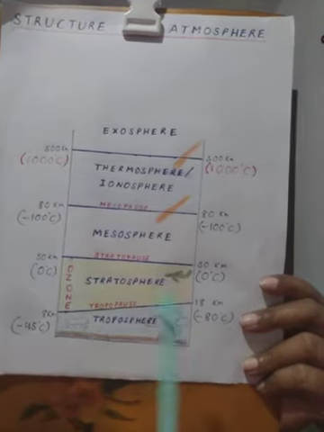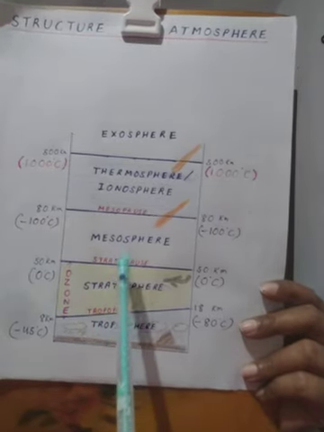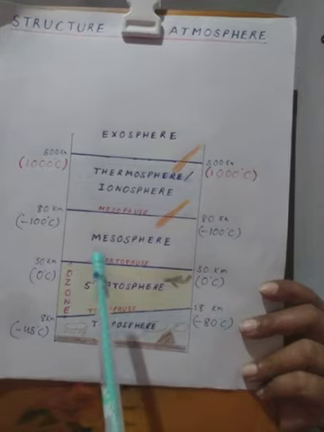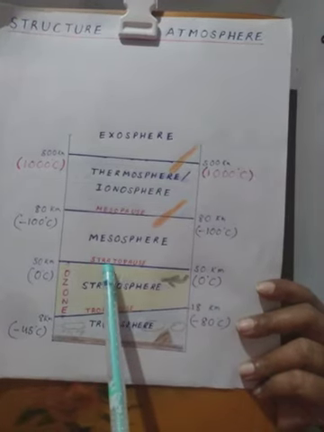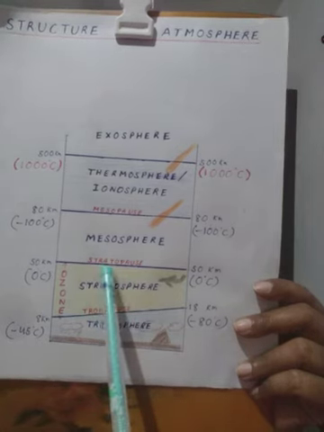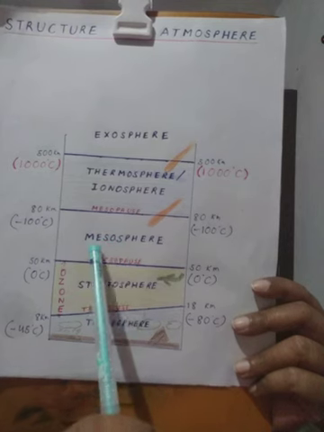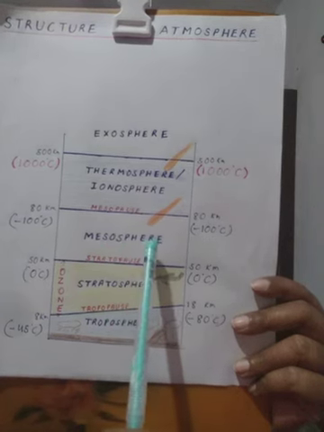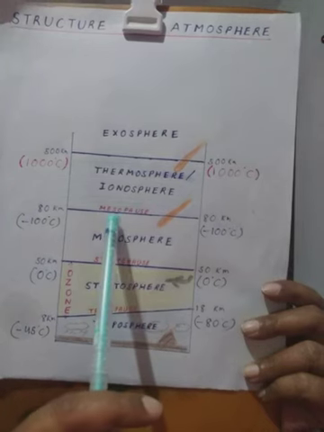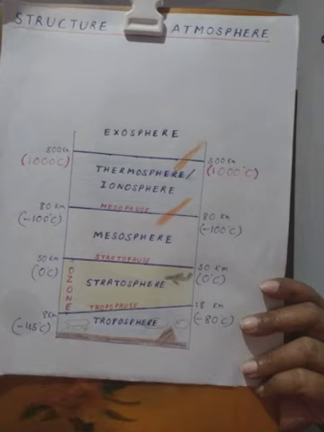Now, at 50 kilometers, again temperature stops increasing, and this marks the end of stratosphere. This is known as stratopause, and it marks the beginning of another layer which is known as mesosphere, in which again temperature decreases up to a height of 80 kilometers.